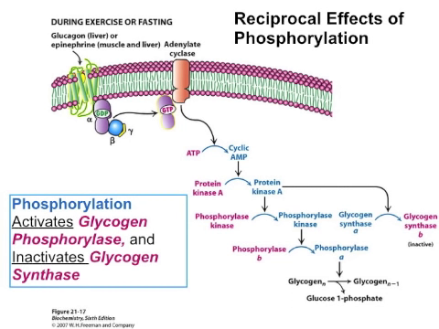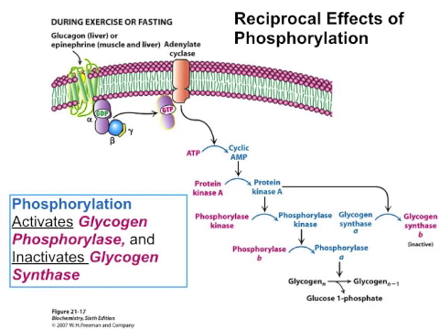Now, the thing is, you sure don't want to be breaking down glycogen and making glycogen at the same time. And so glycogen phosphorylase and glycogen synthase are reciprocally regulated. Now, in this slide, those things that are shaded in blue are active. Those things that are shaded in red are inactive. Now, protein kinase A phosphorylates many targets within the cell. One of them is phosphorylase kinase, and another is glycogen synthase. We saw that when phosphorylase kinase is phosphorylated, it's active.